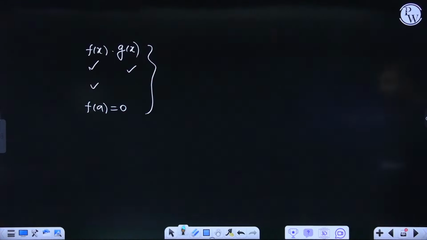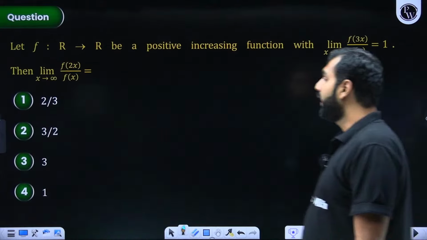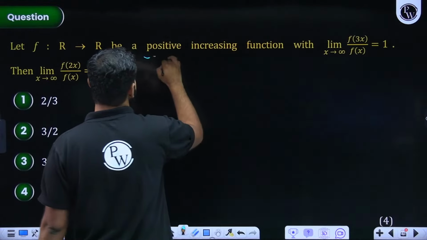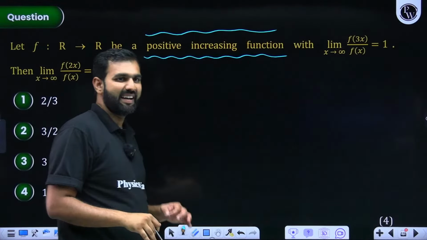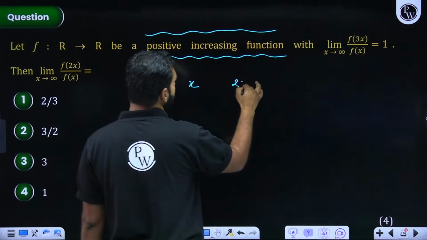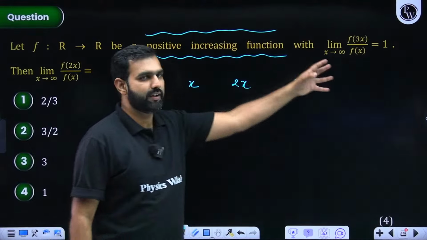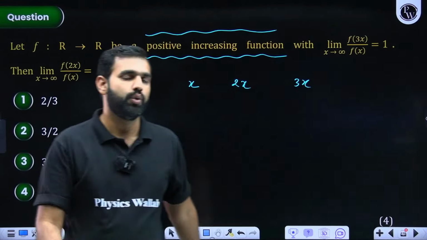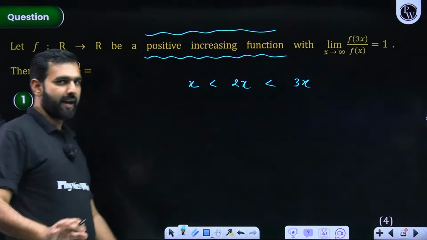Here, when we look at the next question, I hope you have understood this particular property. This f from R to R is a positive increasing function. So first of all, we know this is positive and it is increasing. If it is increasing, I can say x, 2x and 3x, when x is approaching infinity, so I'm taking positive values of x. So when x is positive, x will be less than 2x, 2x will be less than 3x. Everybody with me on this?